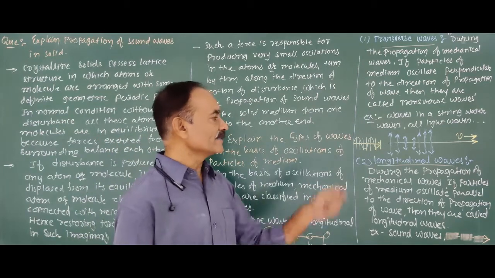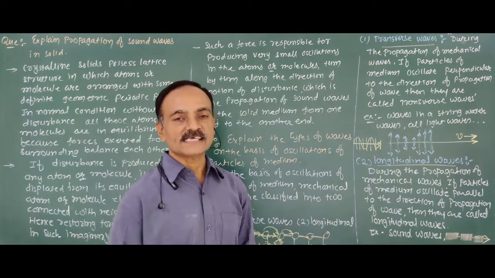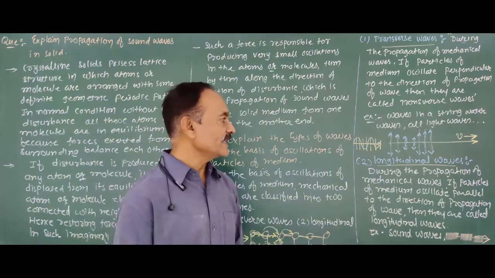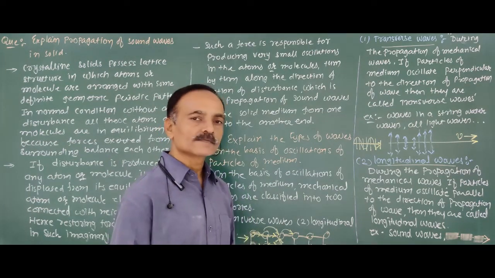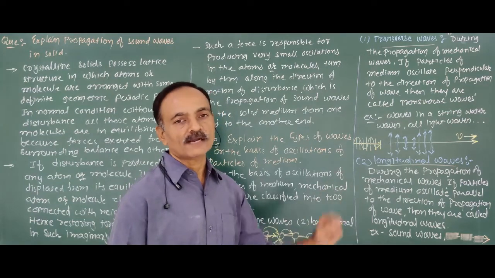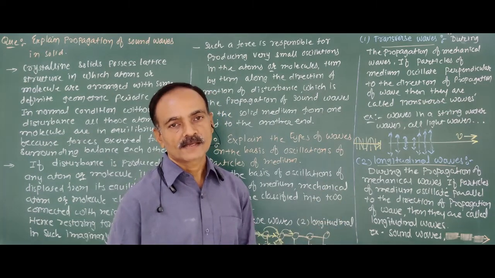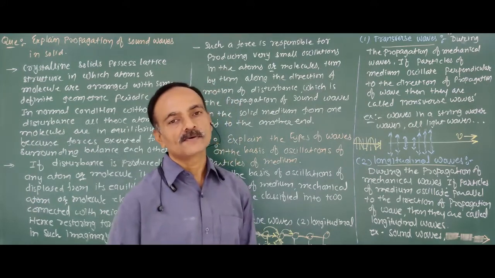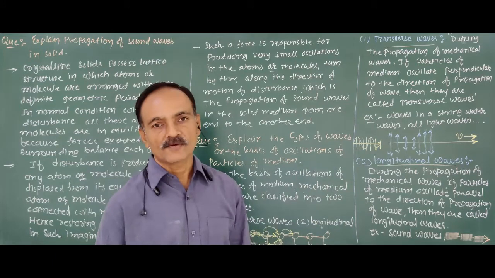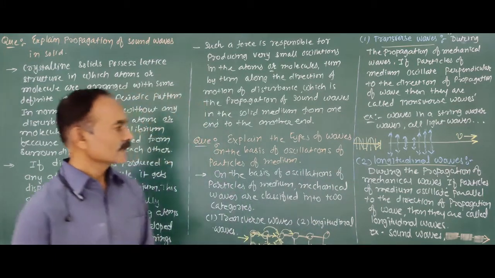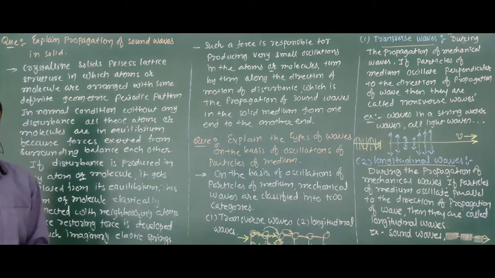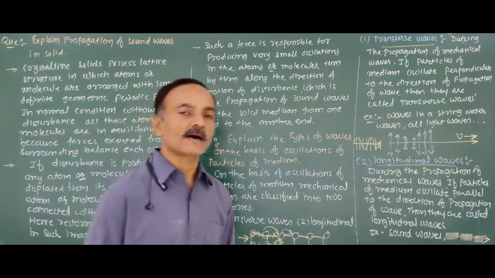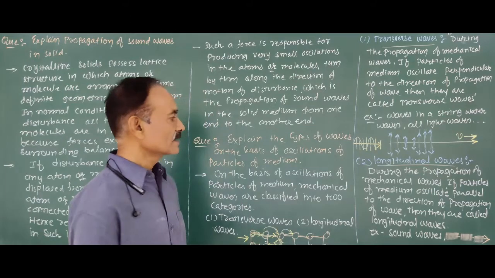While in the longitudinal wave, the oscillation of the particles of the medium is along the direction of propagation of the wave. Such waves are known as longitudinal waves. An example is sound waves, which are mechanical and also longitudinal. Clear this thing? So this is the classification of the waves according to the oscillation of the particles of the medium. Clear?